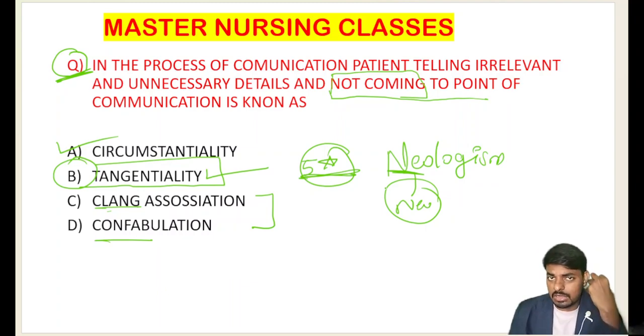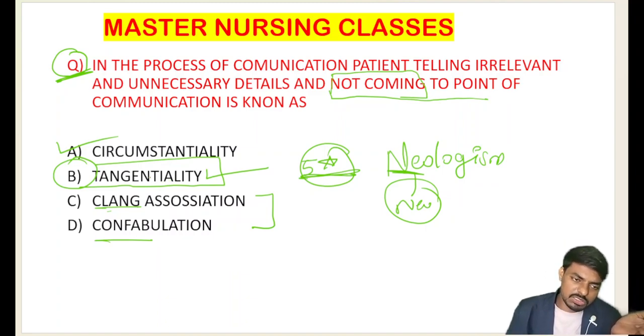And whatever response the patient is giving us in clangs, meaning in rhymes, that is what we call clang association. The classical example is he will tell, "Ravi is road Romeo, roti poti eti mati." Like this, in the clangs, he will tell. So this is what we call clang association.